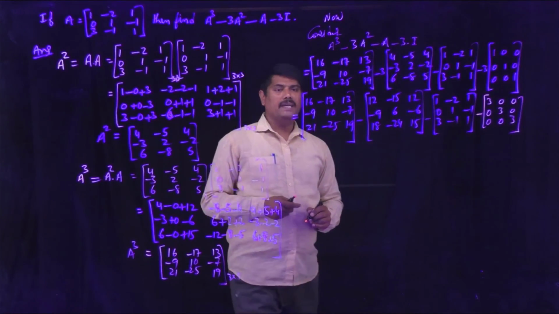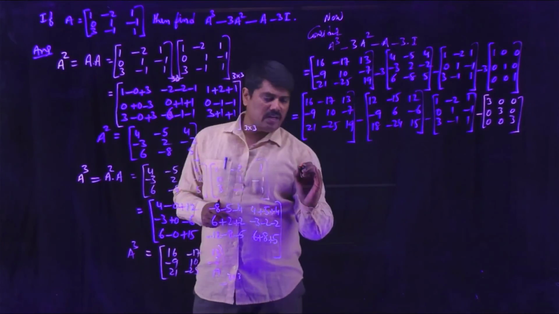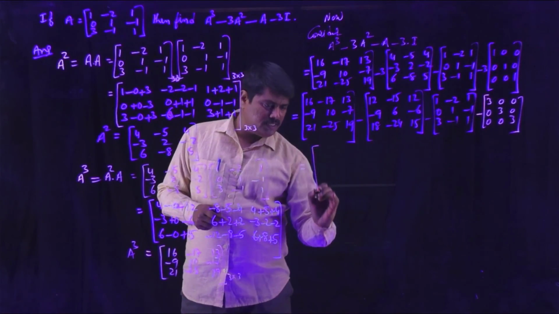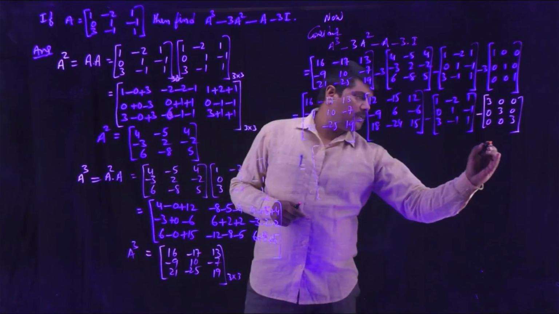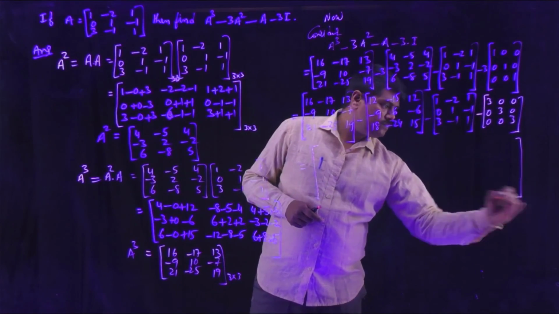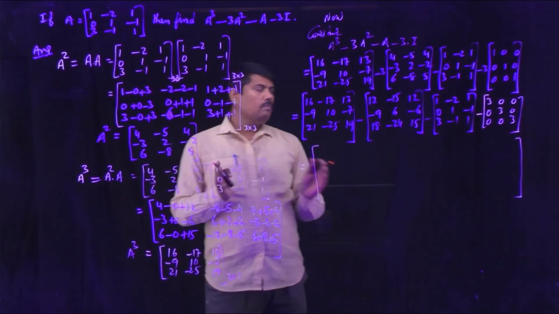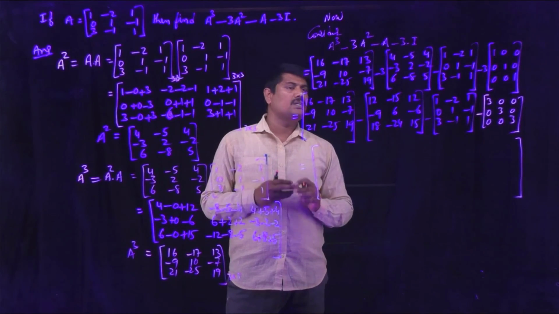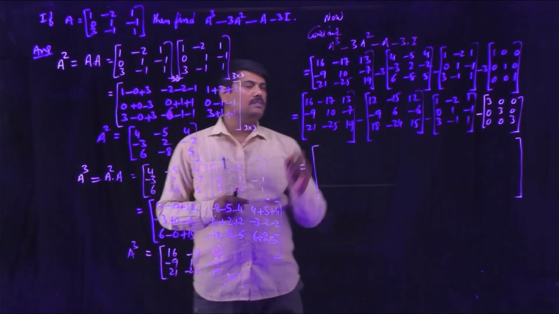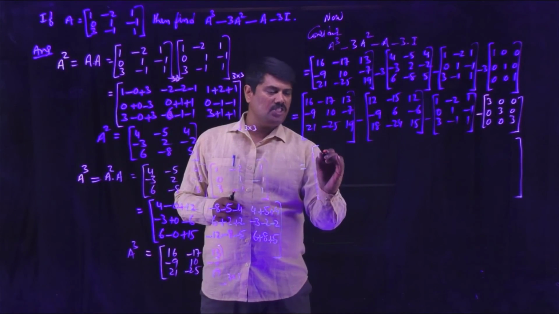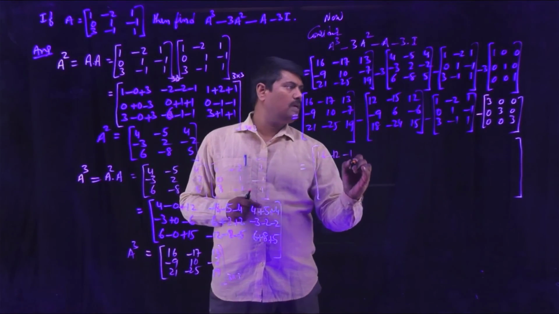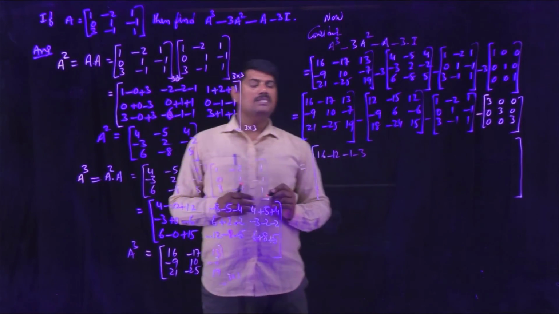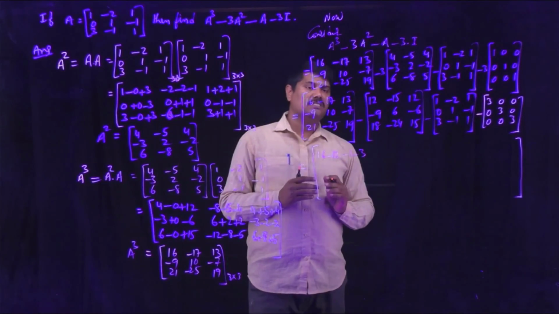All are 3 by 3 order matrices, so you can write this total matrix as another 3 by 3 matrix. By using the algebraic relation between the matrices, we obtain the final matrix. What are the first elements? 16, minus 12, minus 1, minus 3; these are the 1,1 elements in all matrices.